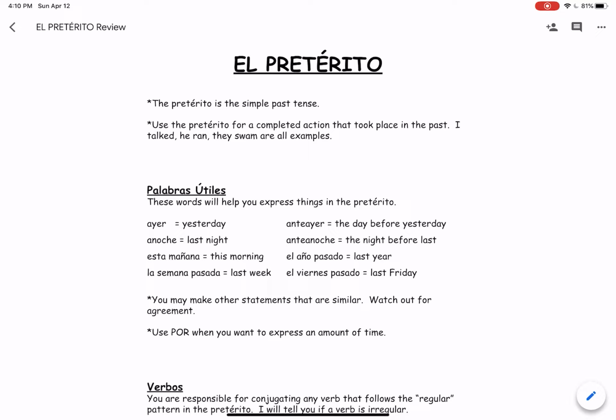Through this video, we are going to take some time and review how to conjugate verbs in the preterite tense. So just a quick review on what el pretérito is. It is the simple past tense, meaning that we use this to conjugate verbs for a completed action that took place in the past. Saying things like, I talked, he ran, or they swam are all examples.